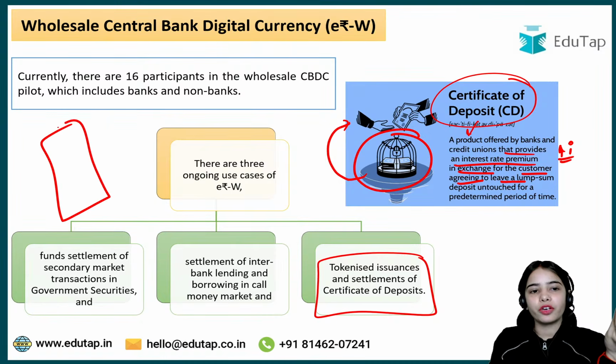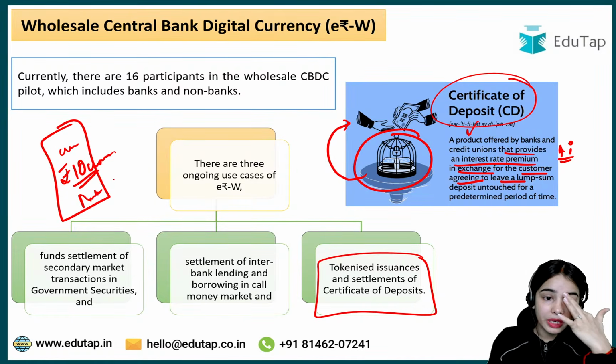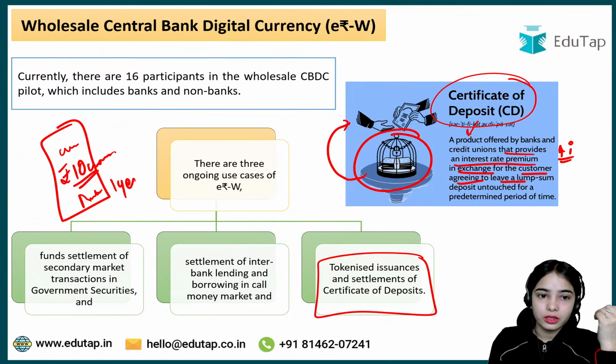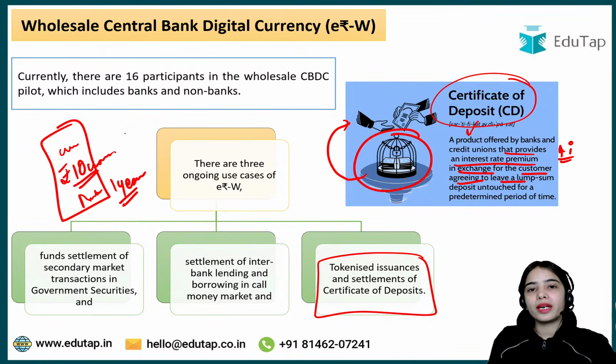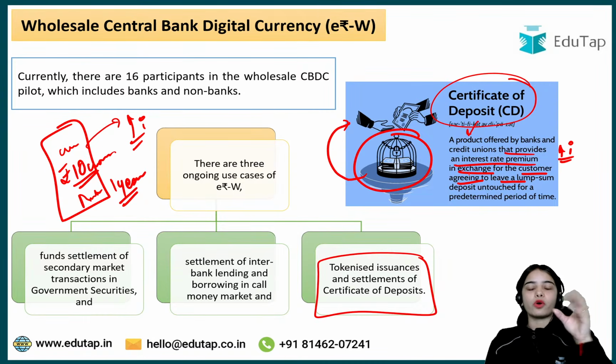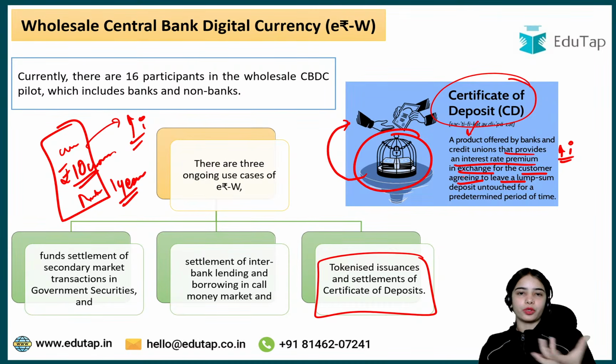So say you have deposited rupees 10 crore with the bank, and this money is deposited for the period of 1 year. Till 1 year you cannot touch your money, but you will get a higher interest rate from the bank. So this is the certificate of deposit. You have done the deposit for a time period. A lump sum amount has been given to the bank.